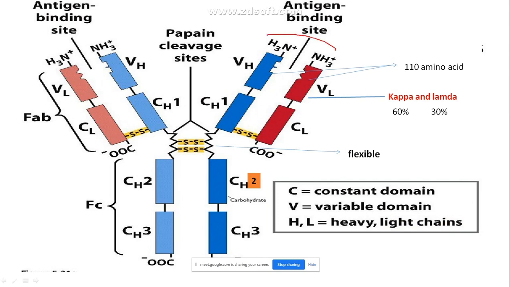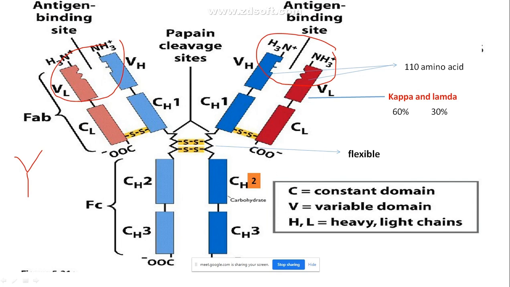Okay, this is the region which binds to the antigen. I have written your antigen binding site. And this is the stem or the stalk region. So, my antibody is in this Y shape. We have 4 polypeptide chains: 1, 2, 3, 4. This is 1, this is 2, this is 3, this is 4. We have 4 polypeptide chains.